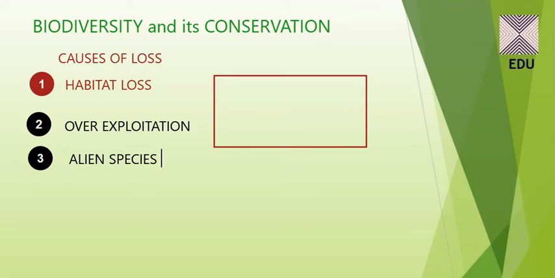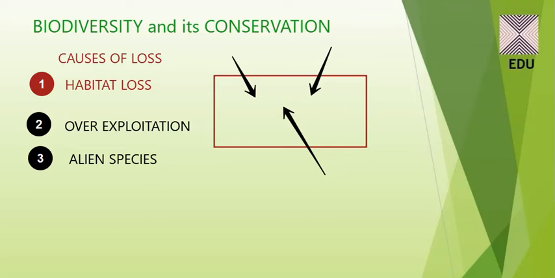When more species from the outside come into a particular area, they will overgrow the indigenous species, and that will cause the loss of biodiversity. This is called the invasion of alien species.